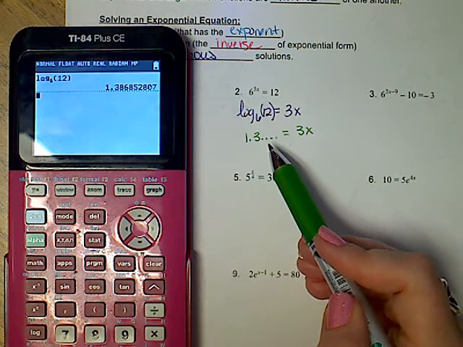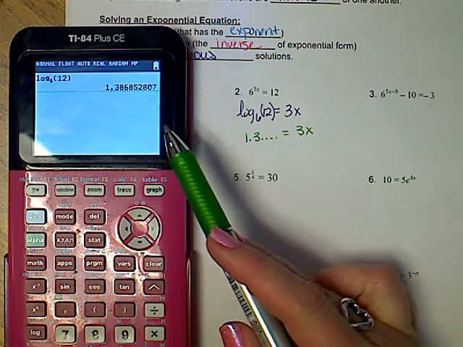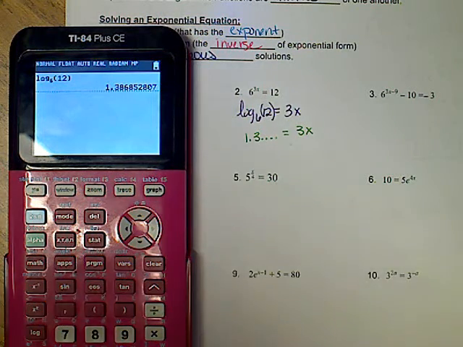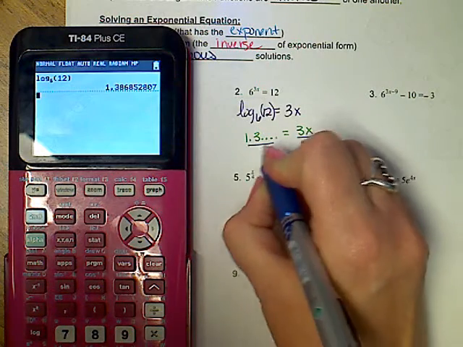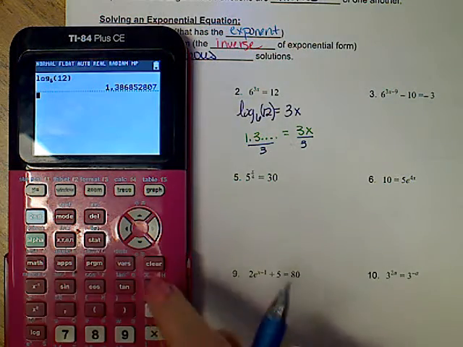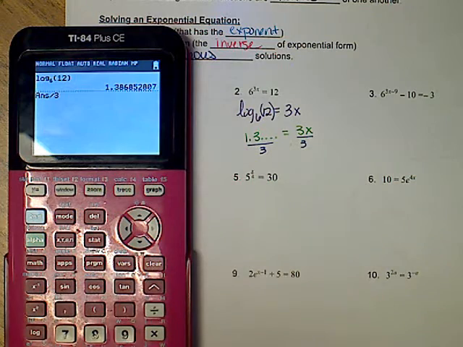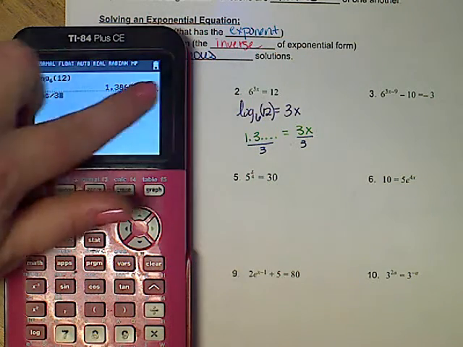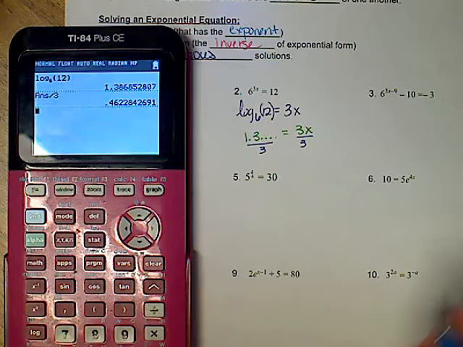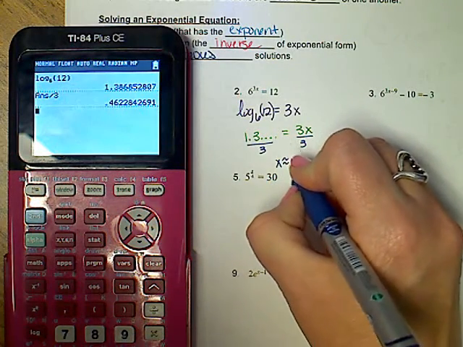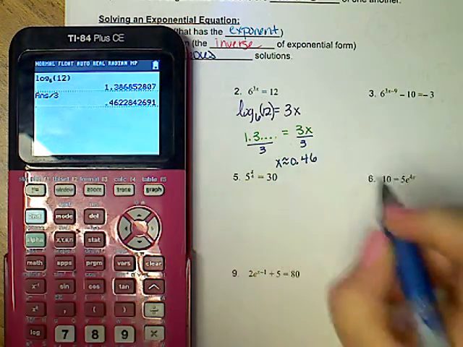Those dots mean I have not rounded yet. The answer's in my calculator. I'm leaving it there. And I'm going to perform my last step, which is to divide by 3. So I'm going to hit divide by 3 in my calculator. Notice it says answer, so it's taken that decimal. So I'm going to say x is about 0.46.